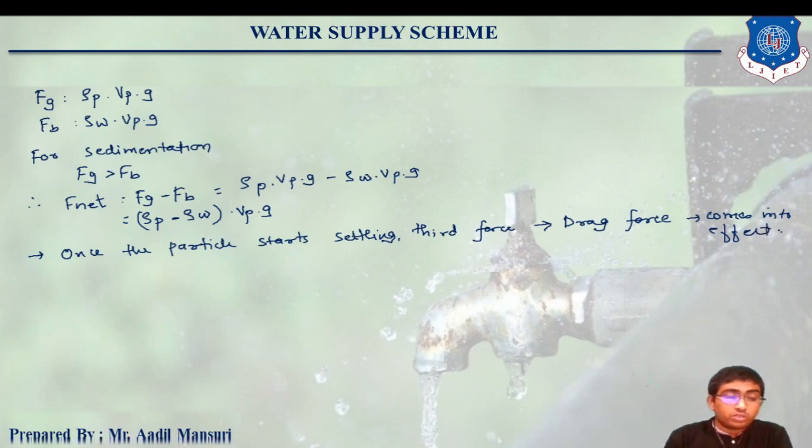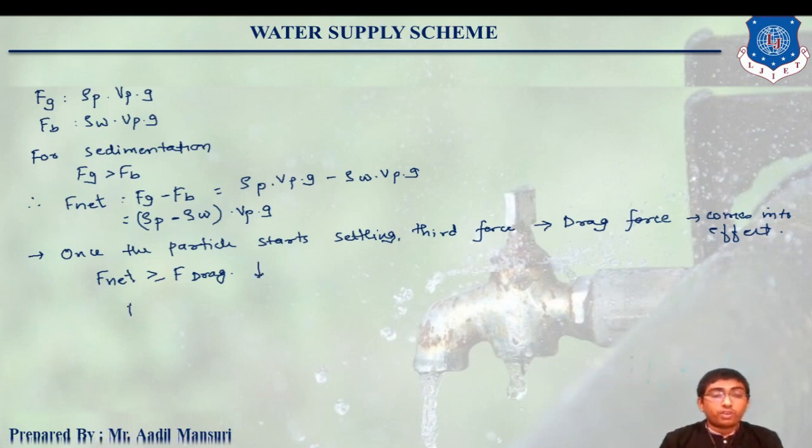Okay, so now F net should be greater than or equal to the drag force. If the net force is greater than or equal to drag force, then and only then the particle will settle.